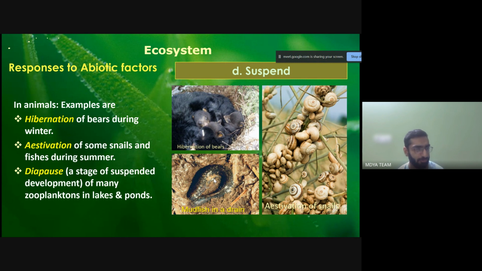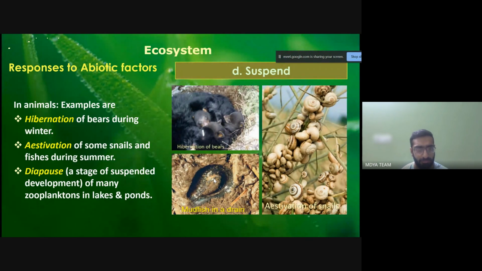And there is a process called estivation of some snails and fishes during the summer. The third is diapause, a stage of suspended development of many zooplanktons in lakes and ponds. It means that, in responding to the factors and maintaining homeostasis, they suspend their activities.